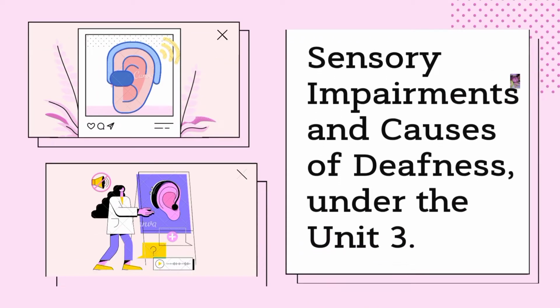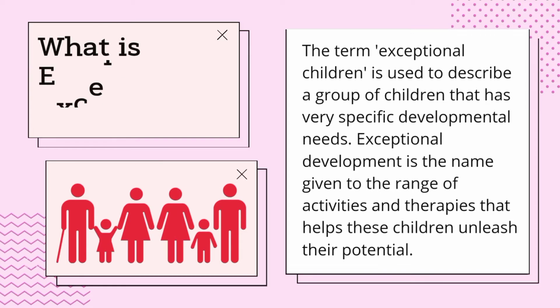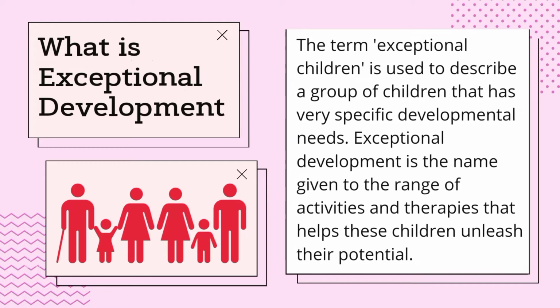We are here to present to you the two exceptionalities, sensory impairments and causes of deafness under Unit 3. But first, what is exceptional development? The term exceptional children is used to describe a group of children that has very specific developmental needs. Exceptional development is the name given to the range of activities and therapies that help these children unleash their potential.